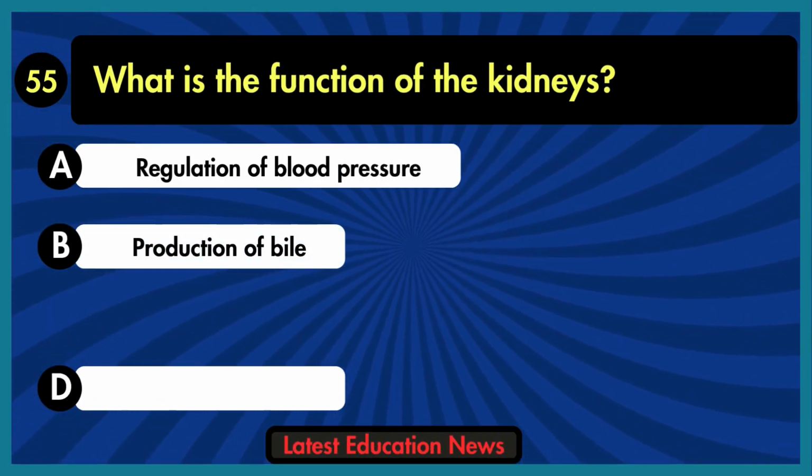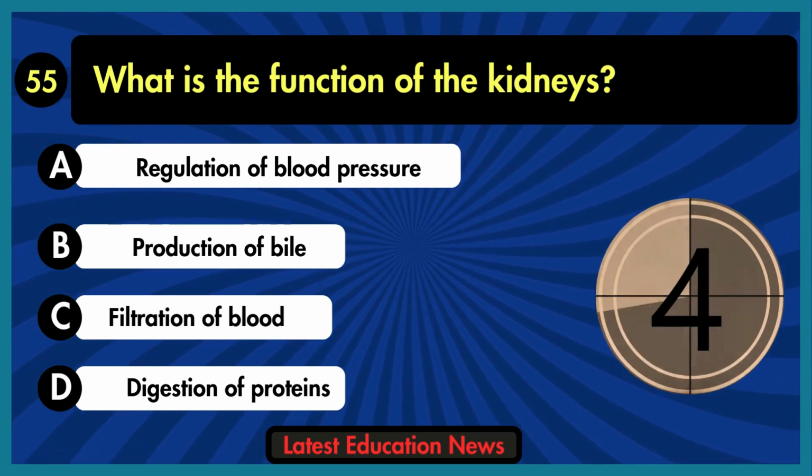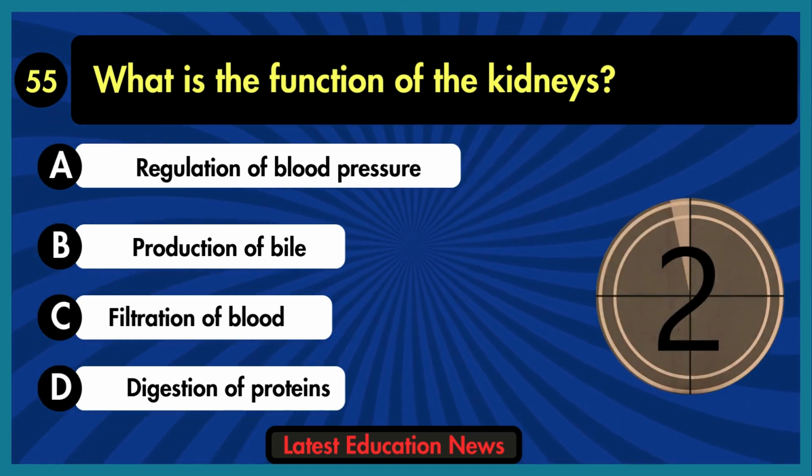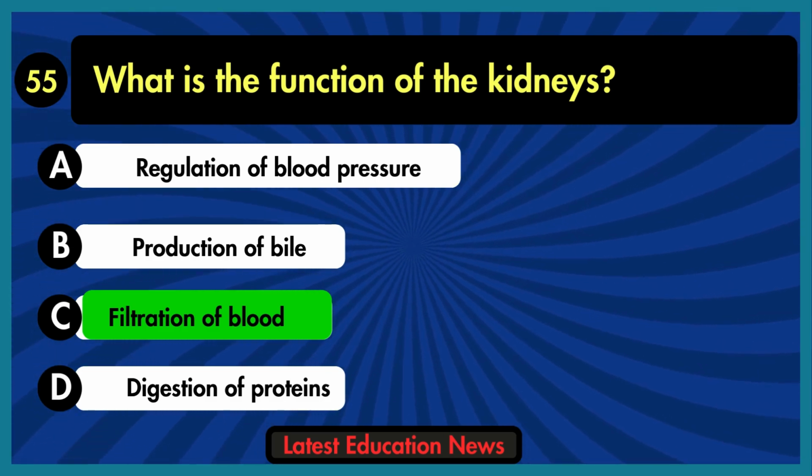What is the function of the kidneys? A. Regulation of blood pressure. B. Production of bile. C. Filtration of blood. D. Digestion of proteins. The correct answer is option C, filtration of blood.